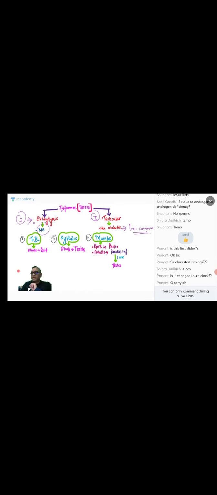What the examiner asks you in the viva or in your clinical question is, who will be starting from the epididymis? So remember, TB starts in the epididymis and then involves the testis. But syphilis starts from the testis and then involves the epididymis. That is the point you have to remember. The examiner will be asking you this question. It is a very favorite question of the examiner.